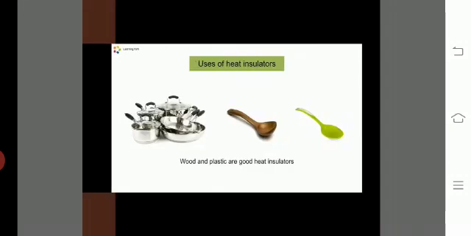Okay, here I am going to show you a picture. In this picture there are some cooking pans, but their handles are made of wood or some other material. Okay, when the pan is hot, we can easily pick it up because of its handle. Wood and plastic are insulators.